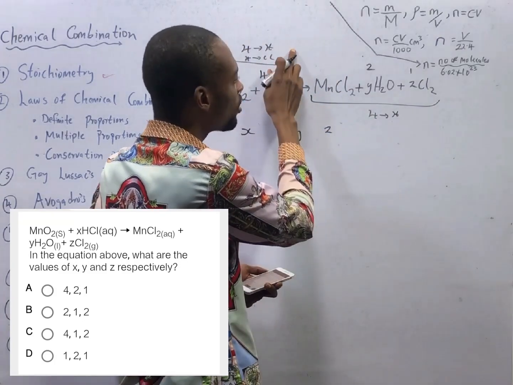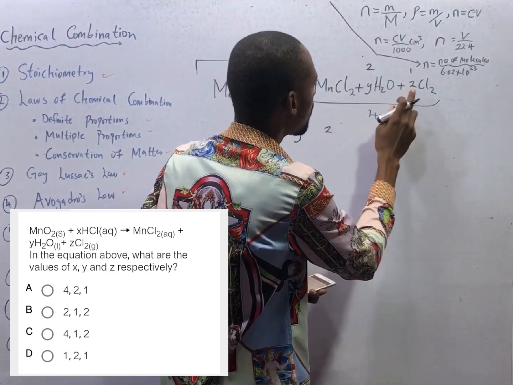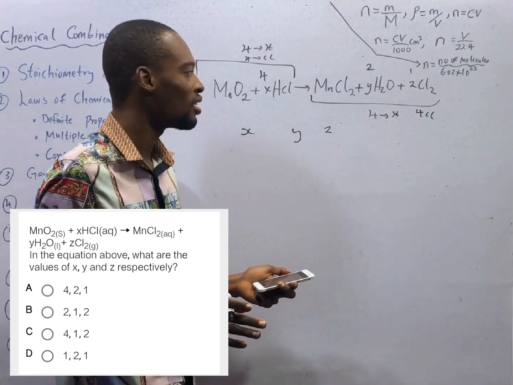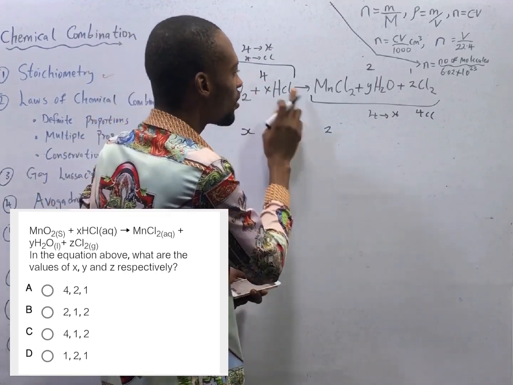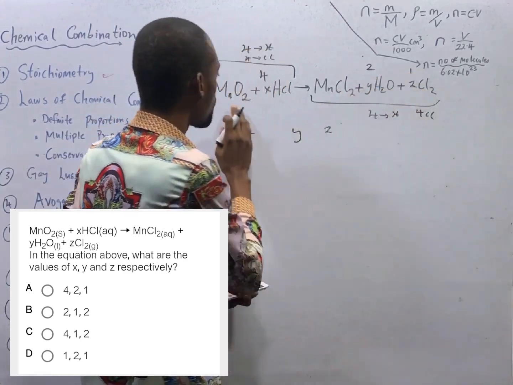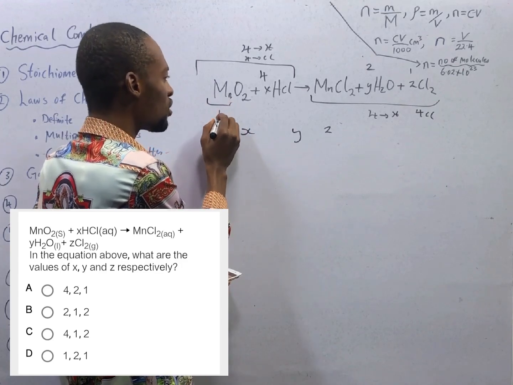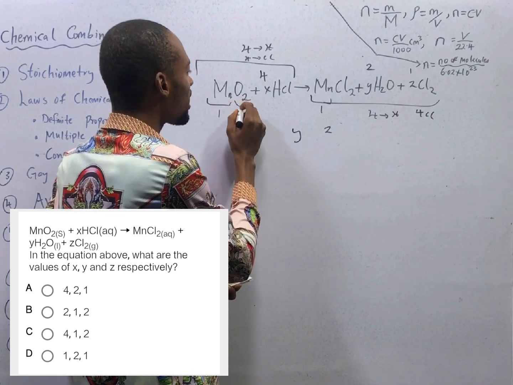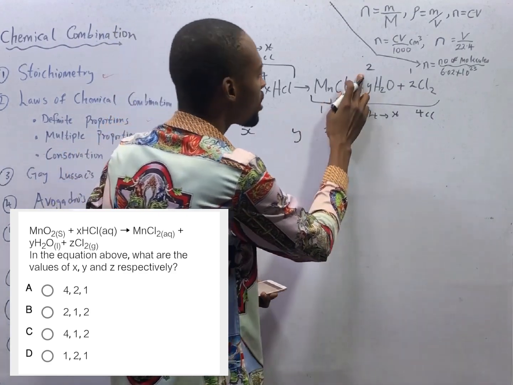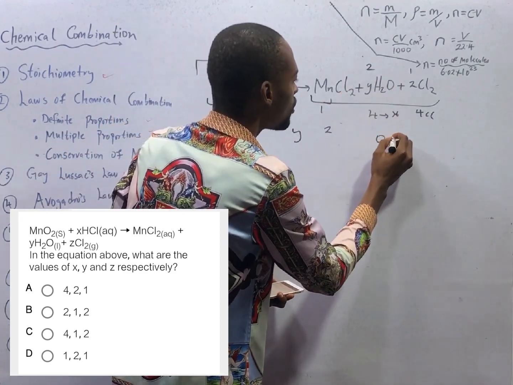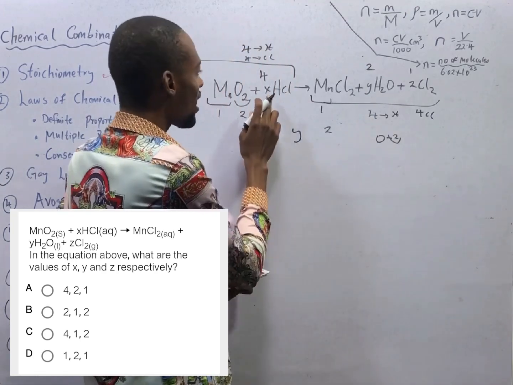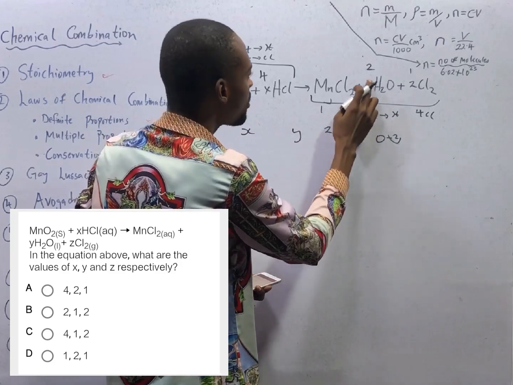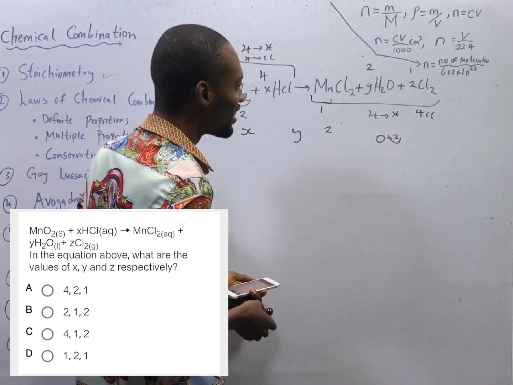And how many chlorine? 2 here, 1 here. That is 4 chlorine. It is actually correct to look at it. If here is 4, here is 2, and here is 1. Manganese in the reactant side is 1, in the product side 1. Oxygen in the reactant side is 2, in the product side oxygen will also be 2. Hydrogen in the reactant side 4, in the product side hydrogen is 2 times 2, 4.